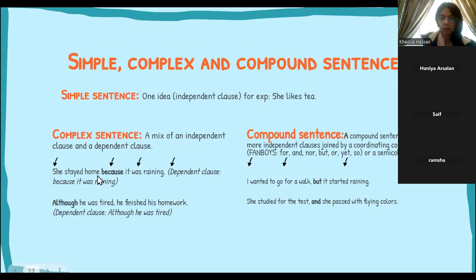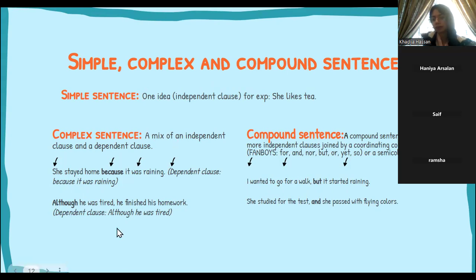She stayed home because it was raining. Now, she stayed home is an independent clause. It makes complete sense on its own. She stays home. She stayed home, right? Because it was raining does not make sense on its own. Because it was raining, what? Right? So it's a dependent clause. So the complex sentence becomes complex when it's she stayed home joined with the dependent clause because it was raining, right? Dependent clause being because it was raining.